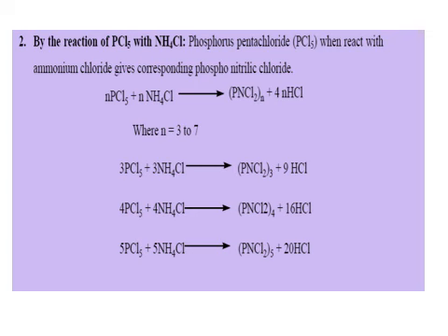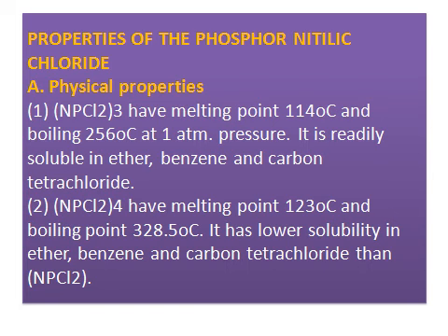Example: 3 PCl5 plus 3 NH4Cl produces (PNCl2)3 plus 12 HCl. And 4 molecules of phosphorus pentachloride and 4 molecules of ammonium chloride react and produce (PNCl2)4.